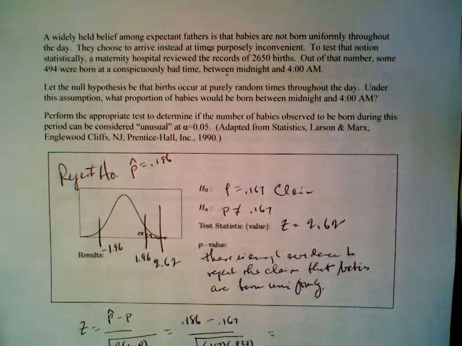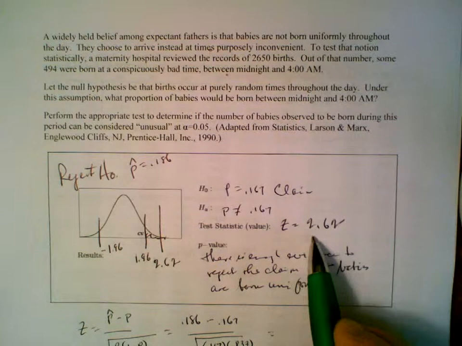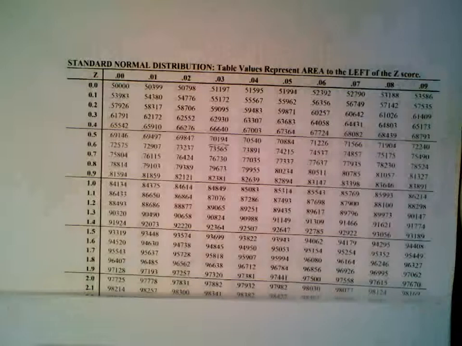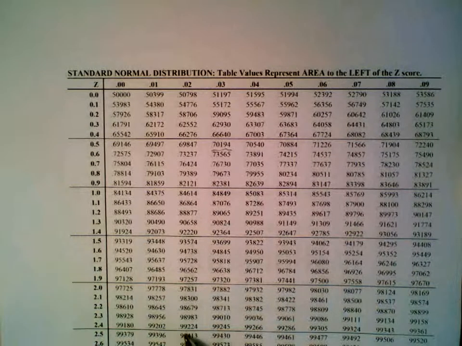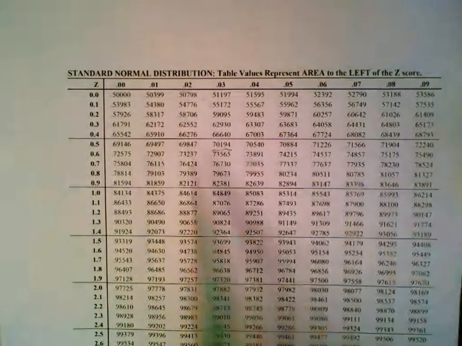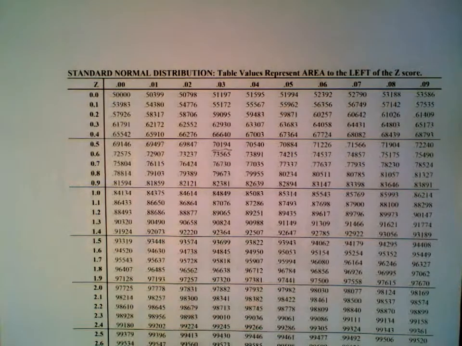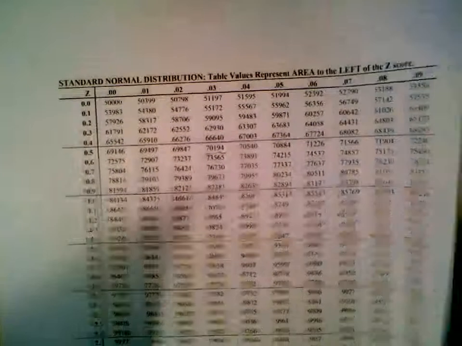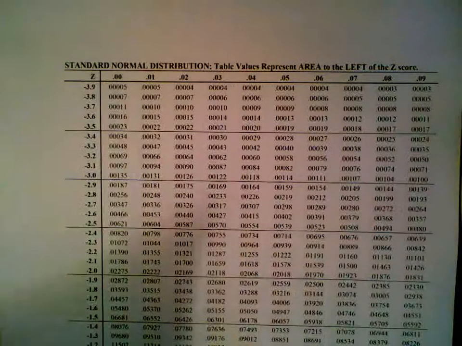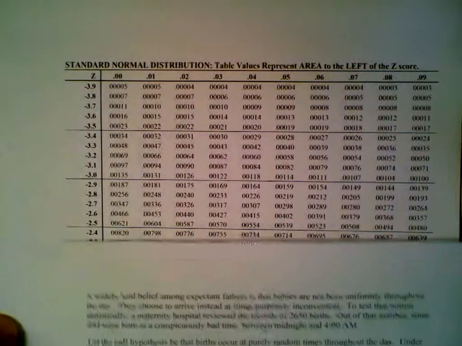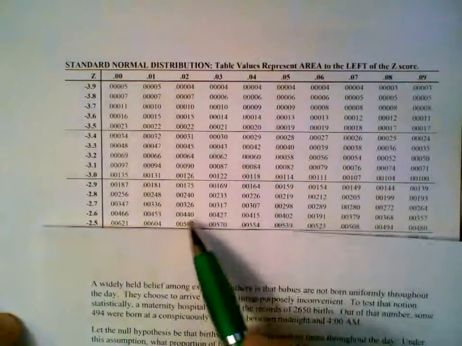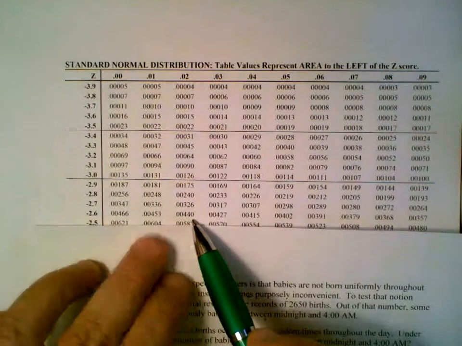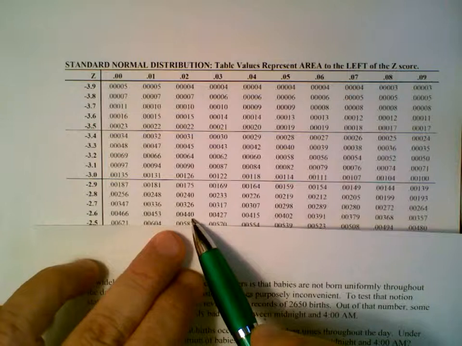Okay. P-value. Well, the p-value is associated with our test statistic, which is 2.62, and we look for 2.62 here. I'm not going to do the arithmetic, especially since I know I have to double it for the two-tailed test. So I'm going to use the other end of the table. Here's minus 2.62, we get 0.0044.